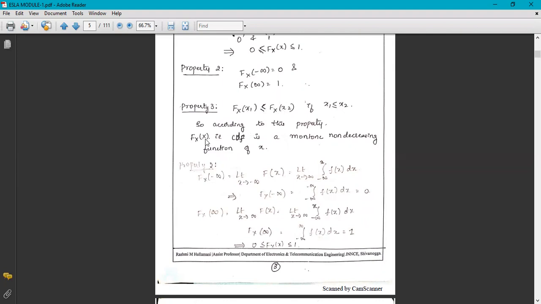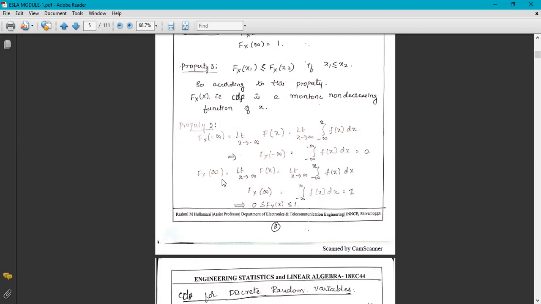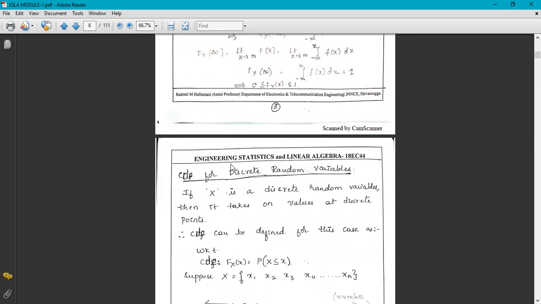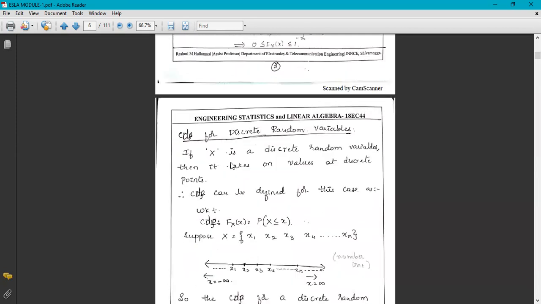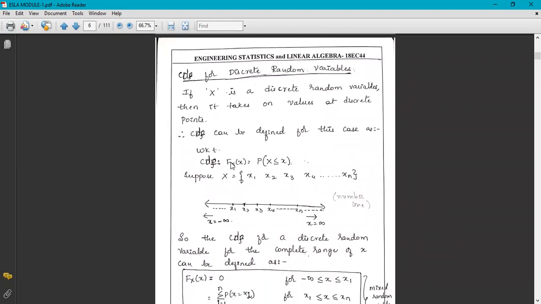According to this property, the CDF, the cumulative distribution function, is a monotonically non-decreasing function of x.